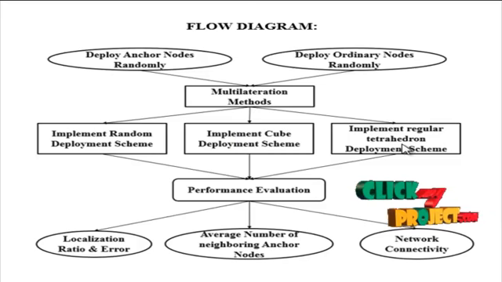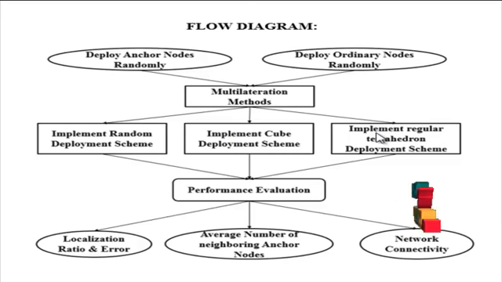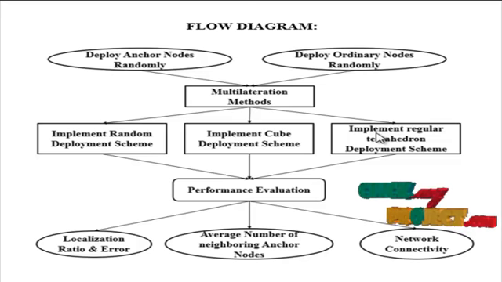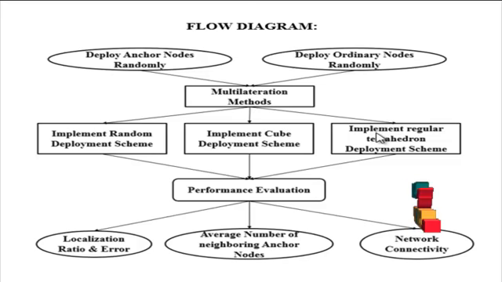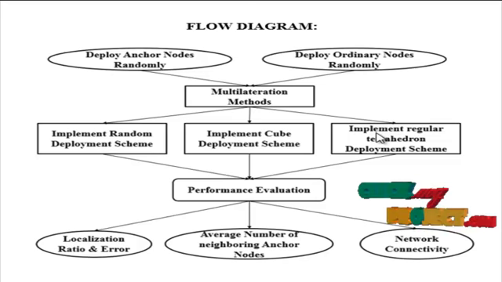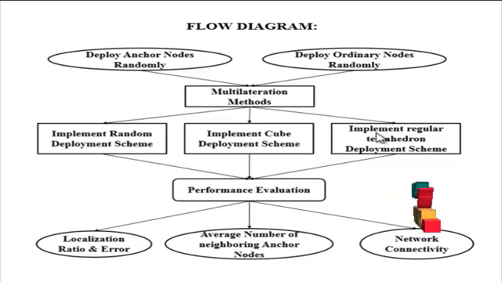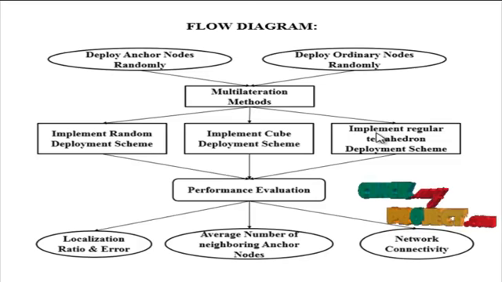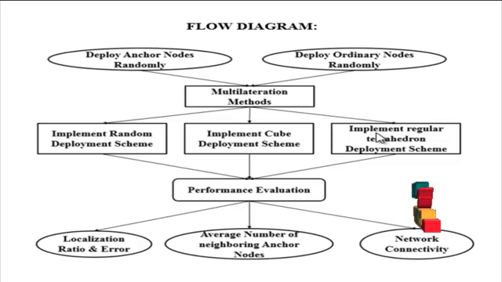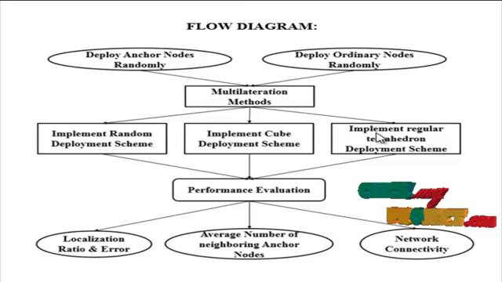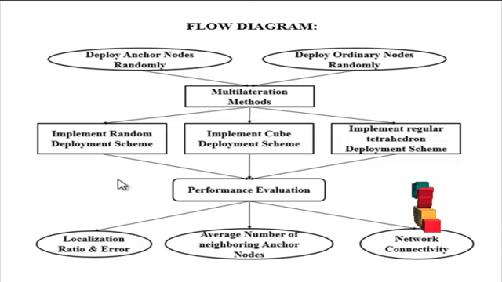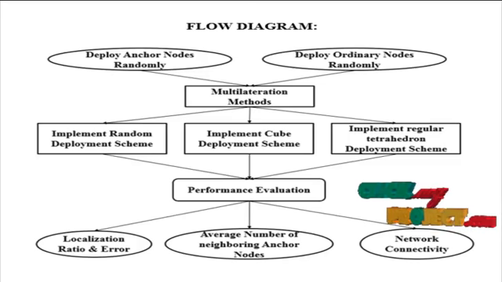Next, implement the regular tetrahedron deployment scheme. The regular tetrahedron deployment scheme can achieve higher localization accuracy while maintaining good localization ratio, average number of neighboring anchor nodes, and network connectivity. In this scheme, anchor nodes are deployed at the vertices of pre-positioned regular tetrahedrons. It has smaller localization error than the random deployment scheme and the cube deployment scheme in general.